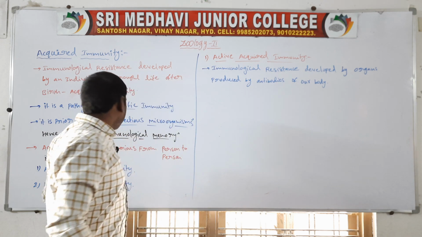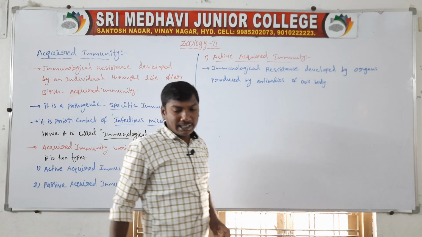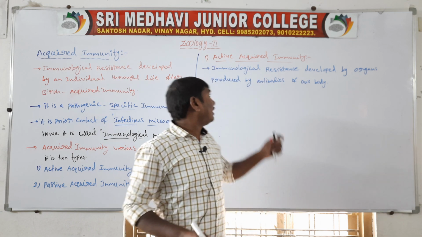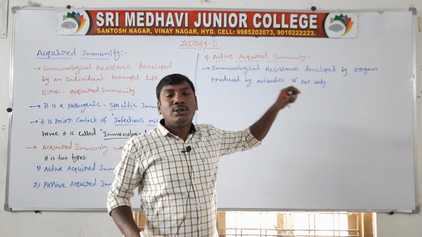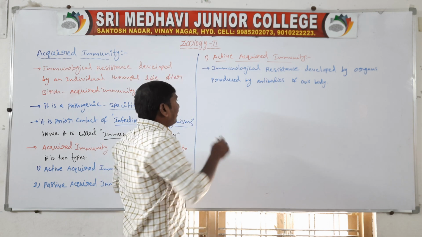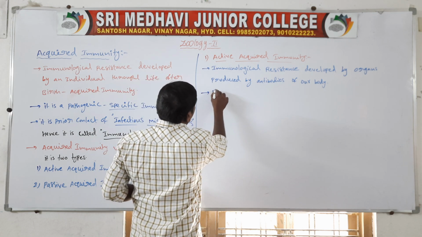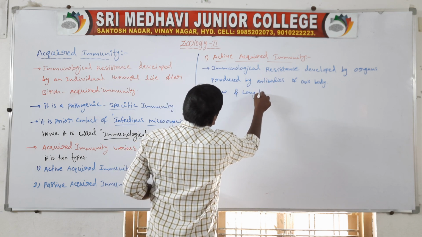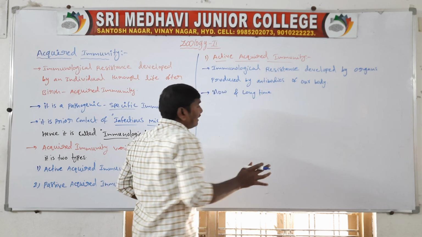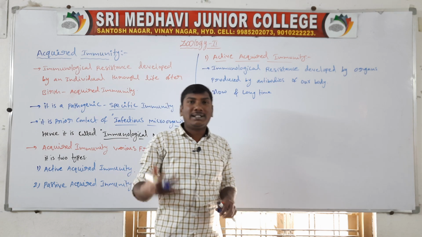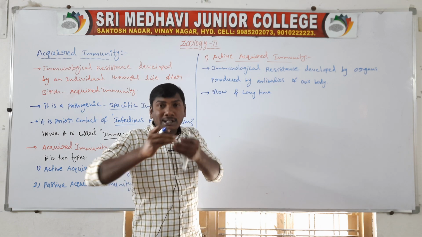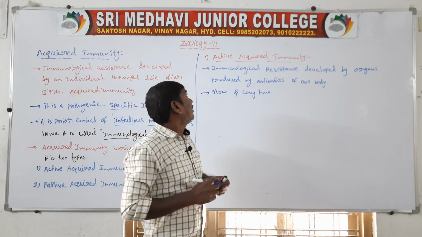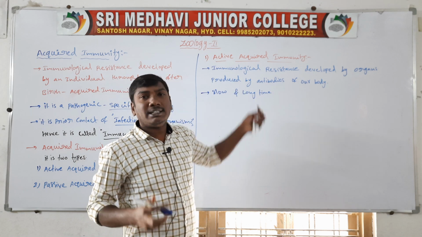So they are called passive acquired immunity. Next one, these develop slowly and take time. So they are the active acquired immunity. These are the slow and long-lasting immunity. This is an antibody reaction, a slow and long process. For example, there are two types of active acquired immunity.